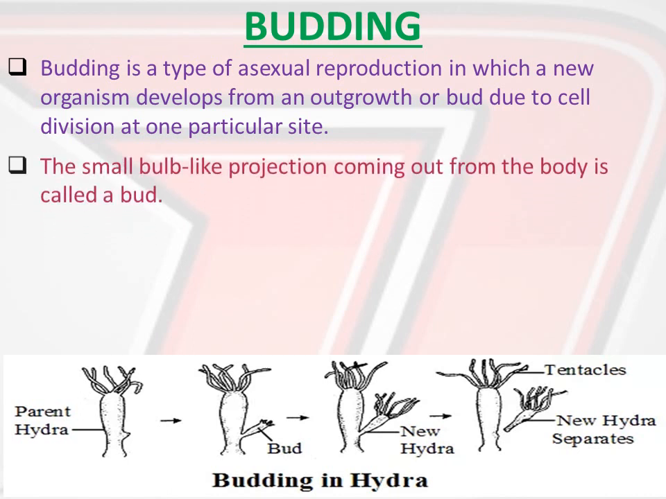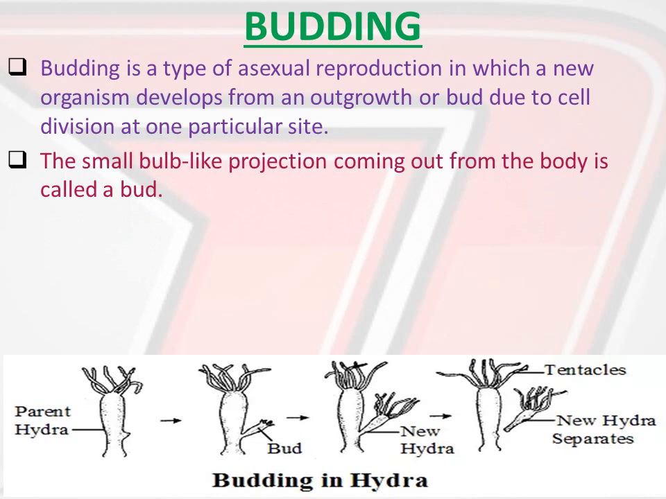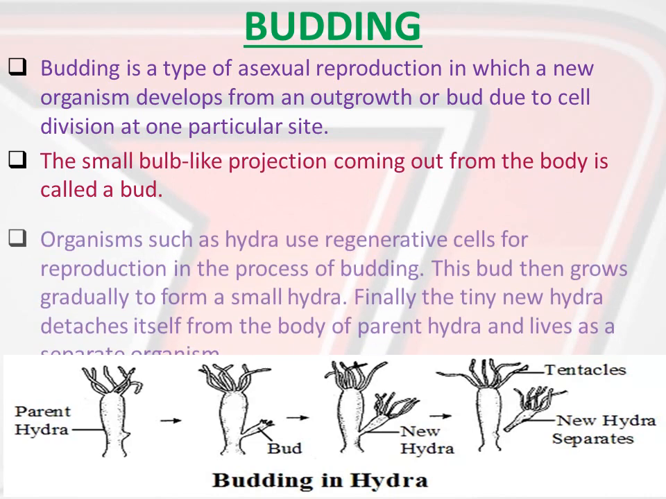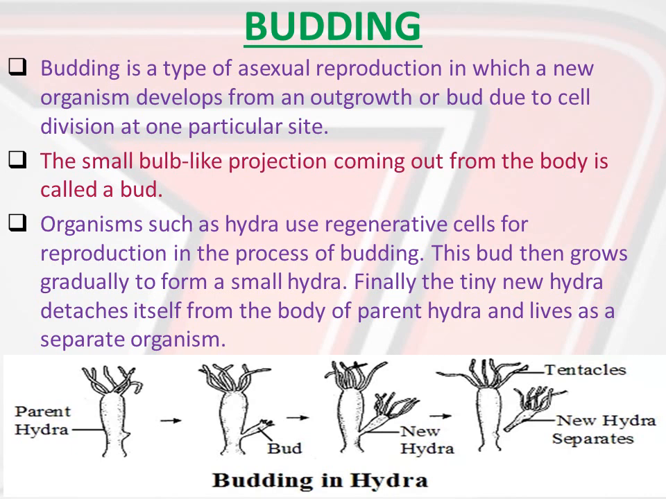The small bulb-like projection coming out from the body is called a bud. Organisms like hydra use regenerative cells for reproduction in the process of budding. This bud then grows gradually to form a small hydra. Finally, the tiny new hydra detaches itself from the body of the parent hydra and lives as a separate organism. This detachment will happen only when the daughter hydra is completely grown. Okay, let us move to the next.